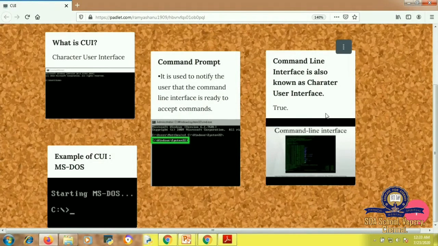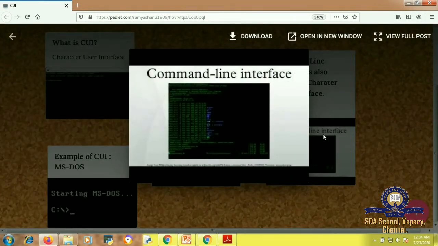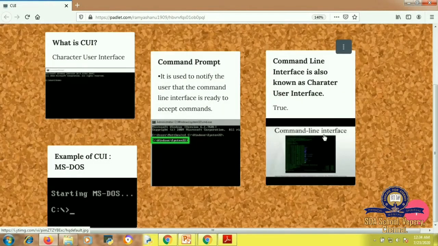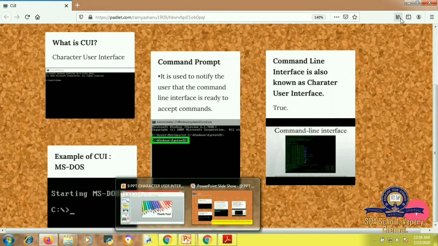And now another term, command line interface. Command line interface is also known as character user interface. Okay, this is important. One more question. Command line interface is also known as character user interface. Right? Is it true or false? True. Example for character user interface is MS-DOS. So we worked in MS-DOS prompt pages only. Okay. Now let us get back into our presentation.